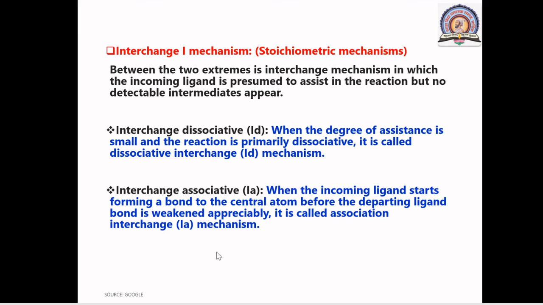See, we have already seen in case of interchange mechanism that transition state, that is, the incoming ligand starts forming a bond to a central metal atom before the departing of ligand, that is leaving group. That is the transition state for interchange mechanism. It is called as associative interchange mechanism.